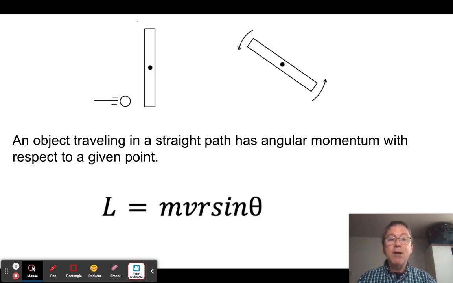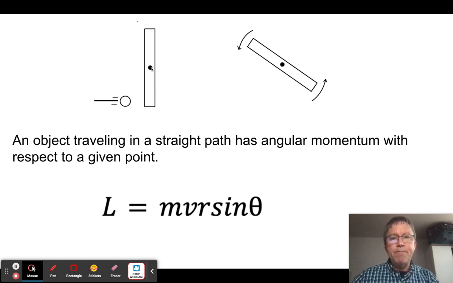So this is the equation you need to learn for this. This is the equation for the angular momentum L of an object traveling in a straight line. So this object here has this much angular momentum. Now let's just think about it. Again, we're looking down from above. This is a hockey puck. This is a board that can pivot around point P.